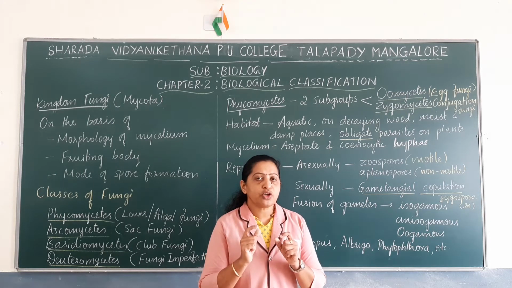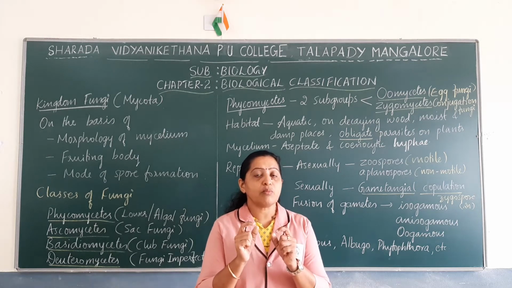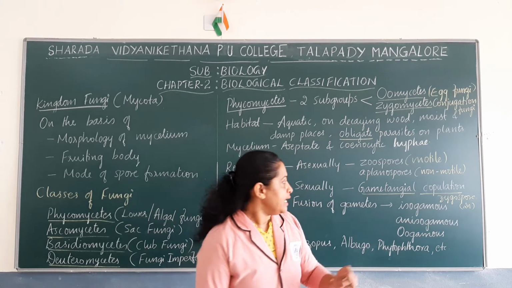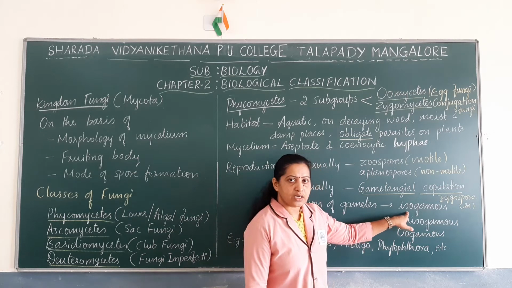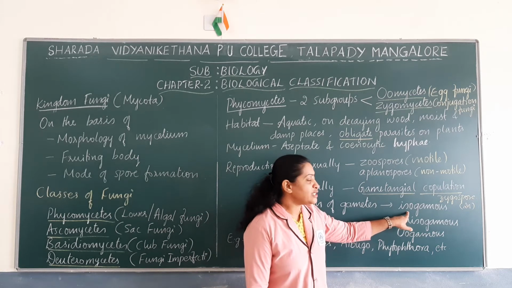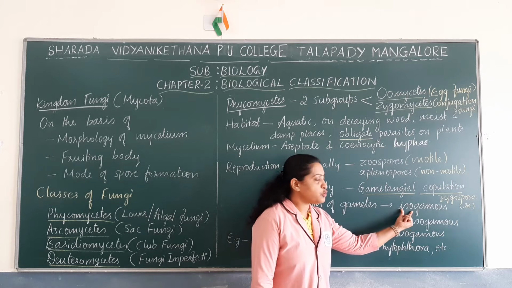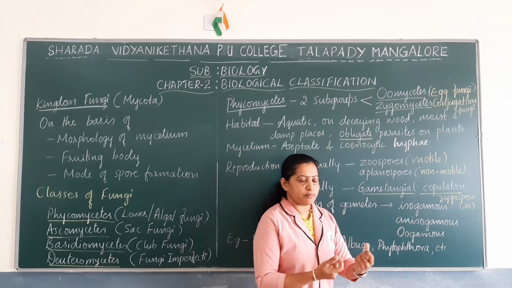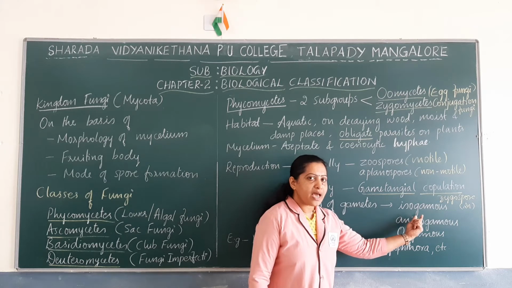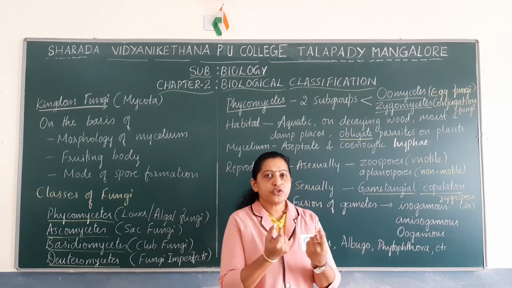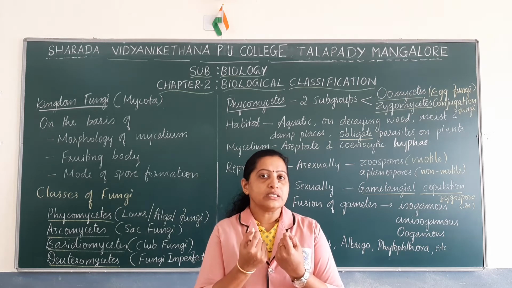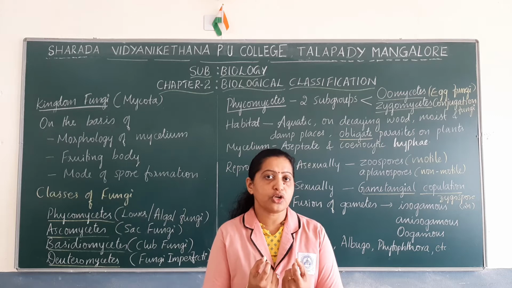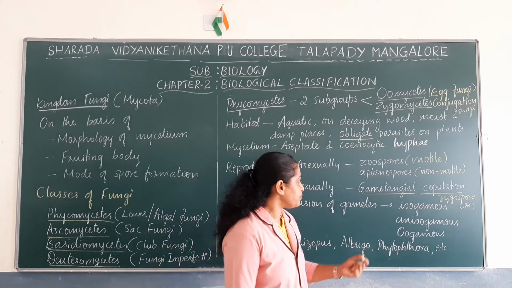So such a fusion of gametes where two of the gametes are morphologically similar and physiologically different is known as isogamous reproduction, or isogamous fusion. The term iso refers to similar, gamous or gamy refers to fusion. So isogamy or isogamous type of fusion is fusion of two gametes that are morphologically similar.